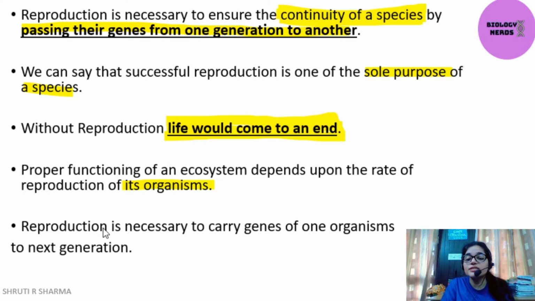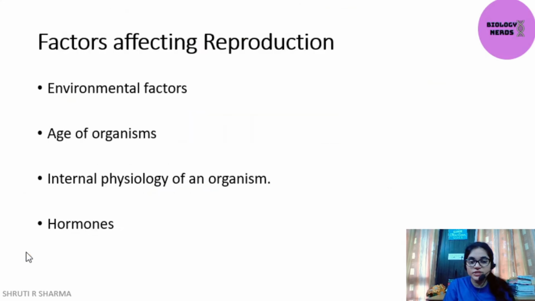Next point says, reproduction is necessary to carry genes of one organism to the next generation. Similar point, it means that to carry the genes, I carry the genes of my father, and my father carries the genes of my grandfather. So this is heredity, passing on the genes, passing on the characters to the next generation. I hope this point is clear.